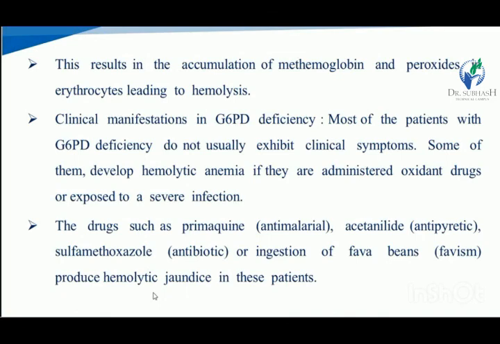And if they are administered oxidant drugs or exposed to severe infections, or drugs such as primaquine, acetanilide, sulfamethoxazole, or ingestion of fava beans, it produces hemolytic jaundice in these patients. So the main clinical manifestation of G6PD deficiency is hemolytic jaundice.